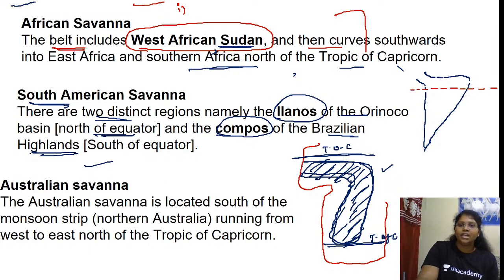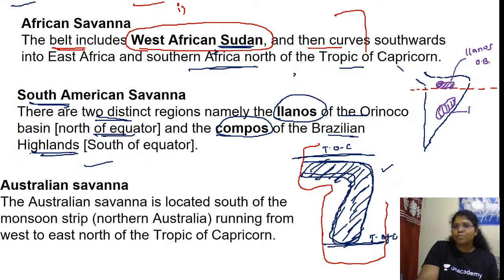Here, north of the equator, this region is called Llanuras of Orinoco Basin. And south of the equator, here, Campos of Brazilian highlands.